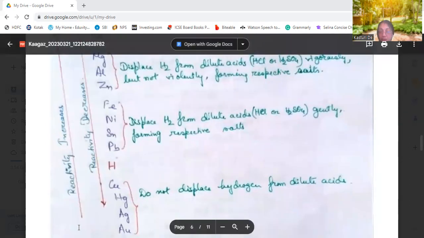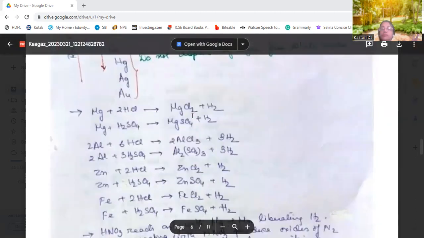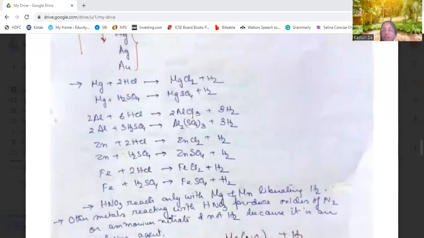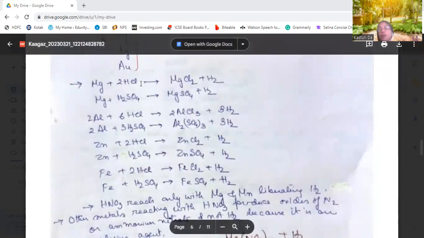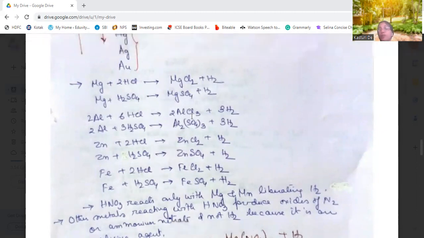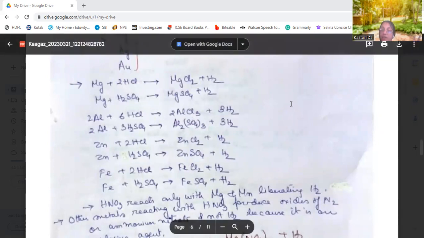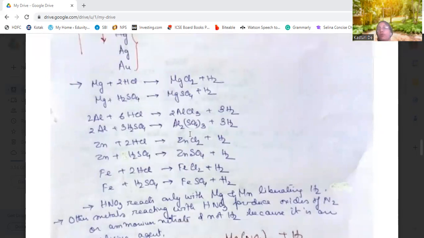Or you can say the other way around, that is from gold to potassium, the reactivity increases. Now let us see the reactions. Magnesium reacts with dilute hydrochloric acid to form magnesium chloride and hydrogen. Sulfuric acid forms magnesium sulfate and hydrogen. Aluminium forms aluminium chloride and hydrogen with HCl. With H2SO4, it forms aluminium sulfate and hydrogen.